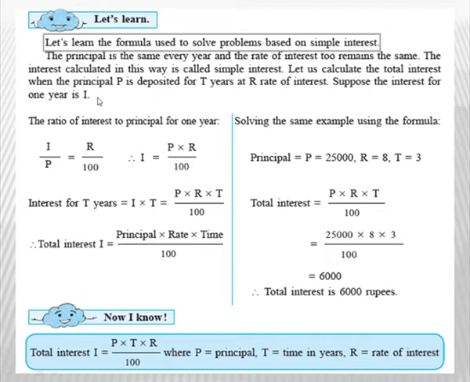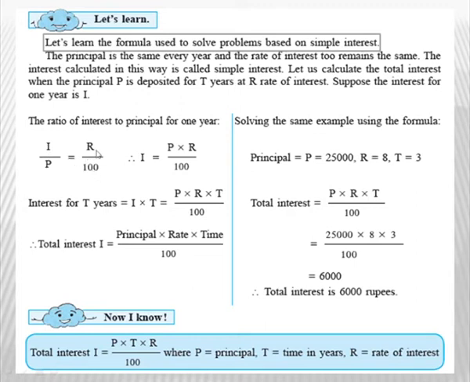Now according to the rate of interest, R will be the interest on rupees 100. So the other ratio for interest upon principal according to the rate of interest will be R upon 100. So you will get these two ratios same. I upon P is equal to R upon 100.